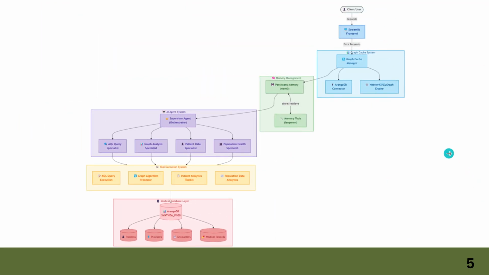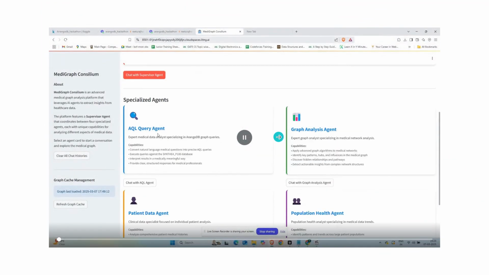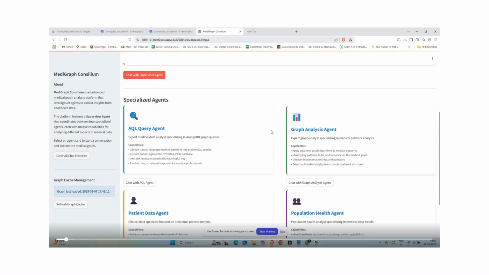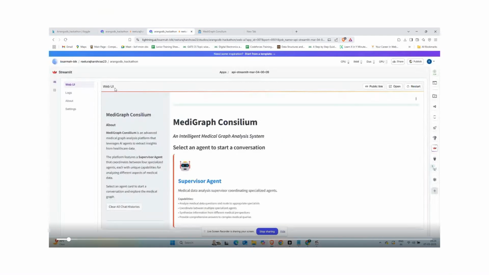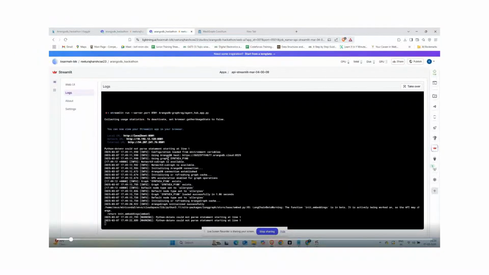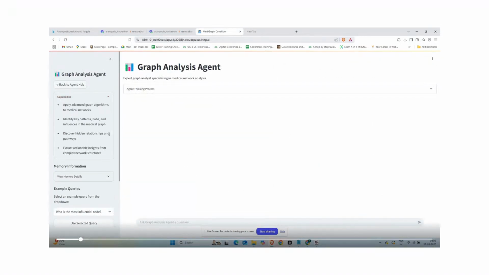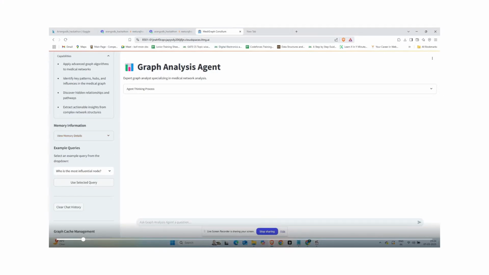Now we'll show a live demo of the pipeline. So this is the Streamlit UI. You can see that we have the supervisor agent. On the left, we have the graph cache management and memory management. You can see the logs on Lightning AI, in which, first of all, the graph is loaded. The four different agents you can see. First of all, we'll be going for the graph analysis agent.